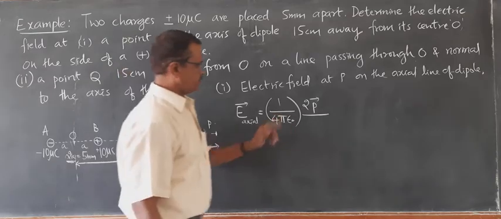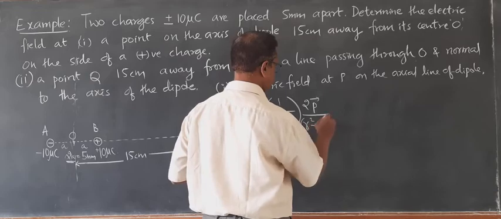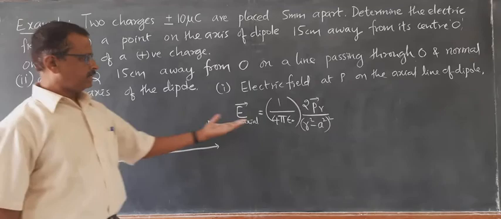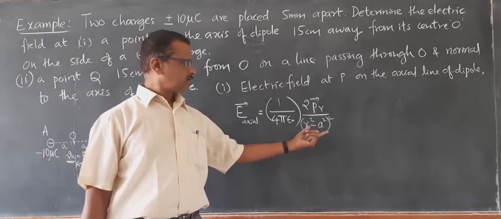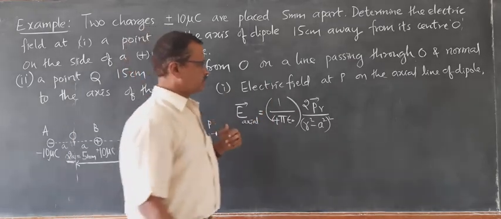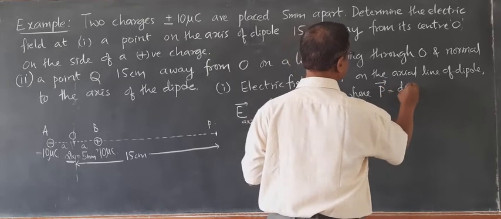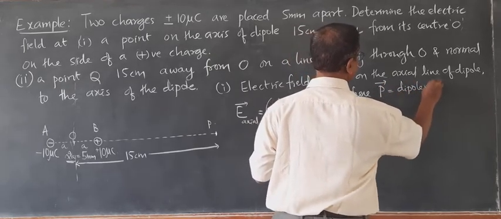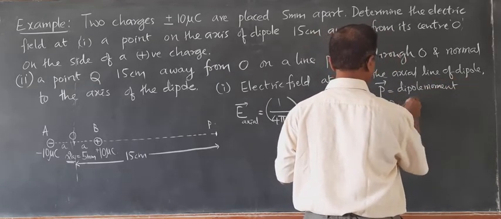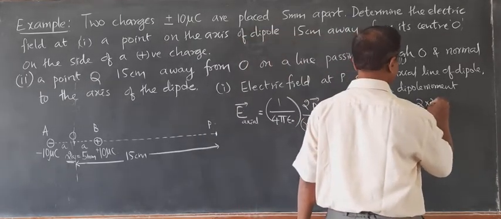If this is the distance r, then we use the equation r square minus a square whole raised to 2 into r, and we know the value of r is 15 cm, a is 2.5 mm, and the dipole moment we need to calculate, or you can just substitute here, where p is called dipole moment. Dipole moment p is equal to 2aq,